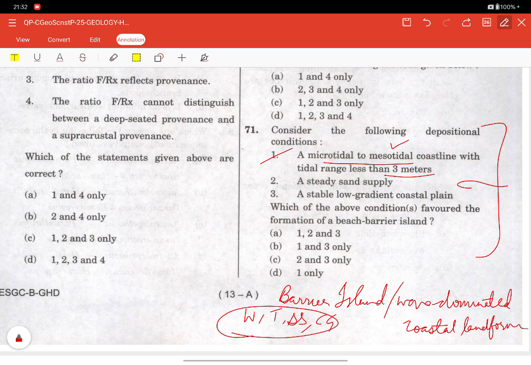Now coming to the second statement, a steady sand supply. Barrier islands are sand rich bodies, and the sand source, from where the sand comes, is the longshore drift, the river mouth, and shelf reworking.